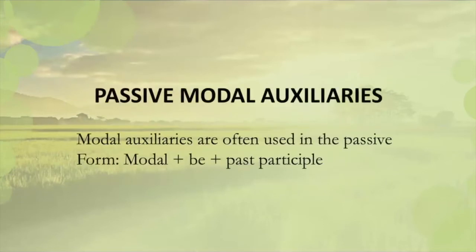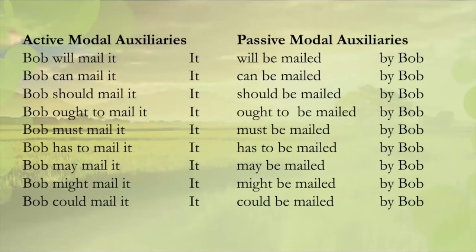Okay, passive modal auxiliaries. Modal auxiliaries are often used in the passive, and the form is modal plus be plus past participle. Here we can see in the slide the active modal auxiliaries, like will, can, should, ought to, must, has to, might, could. The passive forms are will be, can be, should be, ought to be, must be, has to be, might be, could be.